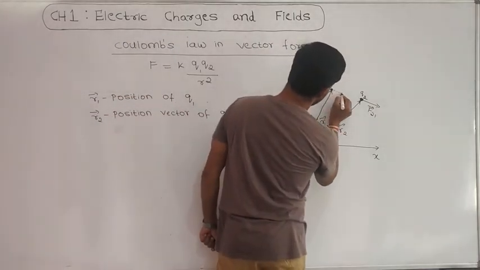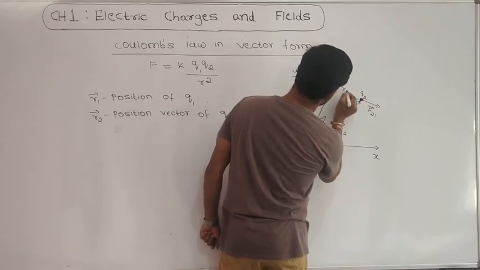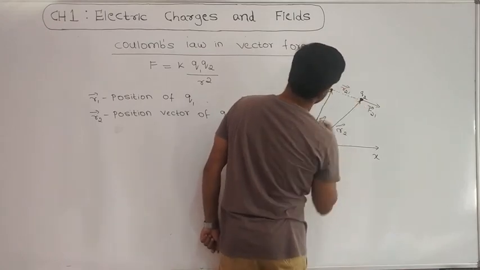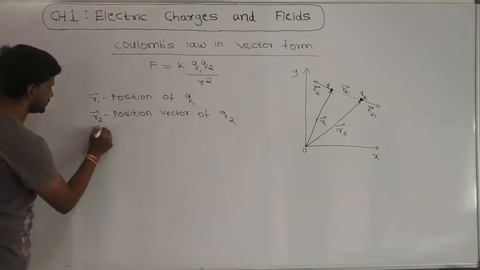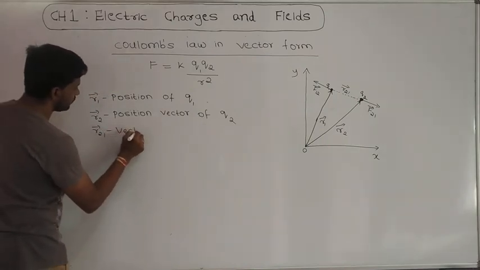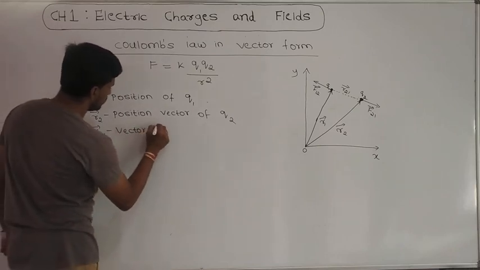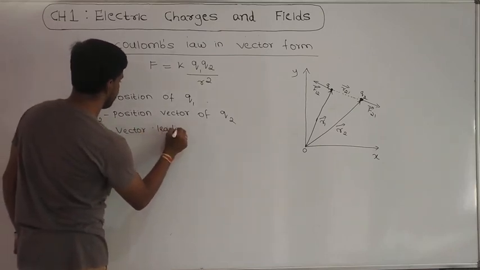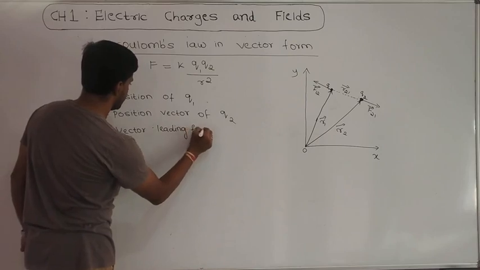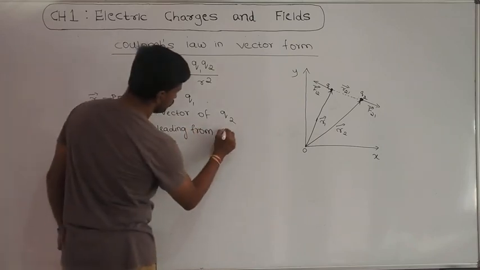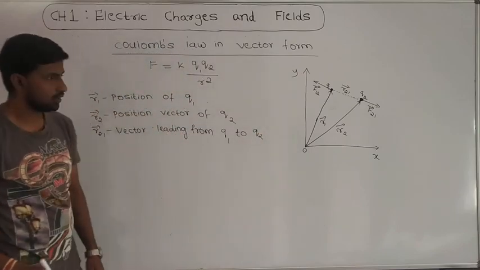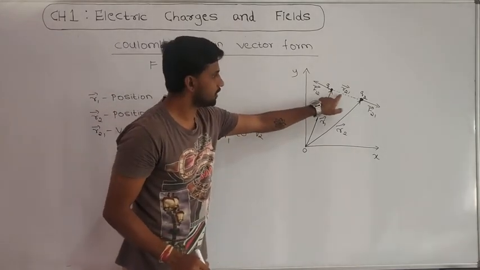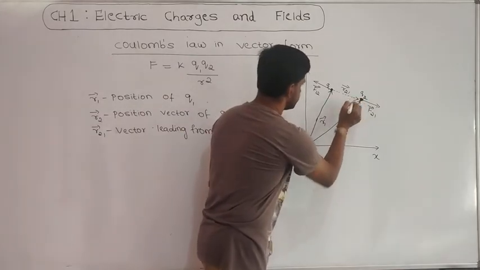So I am representing the displacement vector as r21 vector. R21 vector means the vector leading from q1 to q2. Then the arrow should be from q1 to q2 like this.